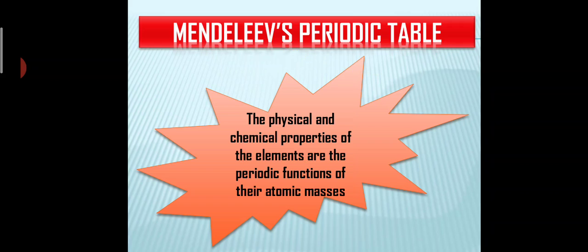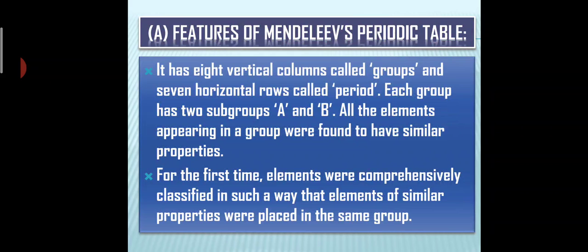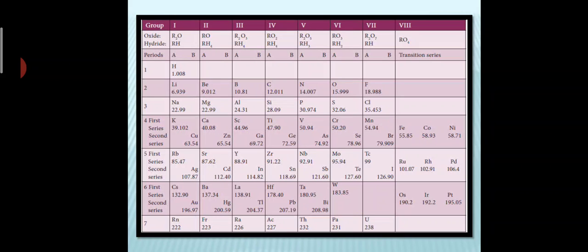This law is called Mendeleev's periodic law, the law of periodicity. And this was best known as the short form of the periodic table. Here are the features of Mendeleev's periodic table. The first point: it has 8 vertical columns called groups and 7 horizontal rows called periods. The second point: each group has two subgroups, A and B, and all the elements appearing in a group were found to have similar properties. If you can see here, can you see the vertical columns?